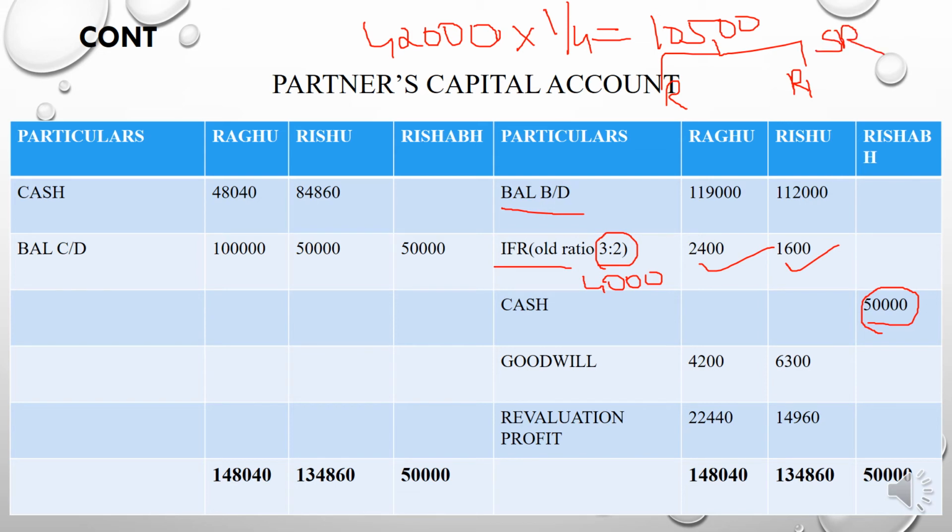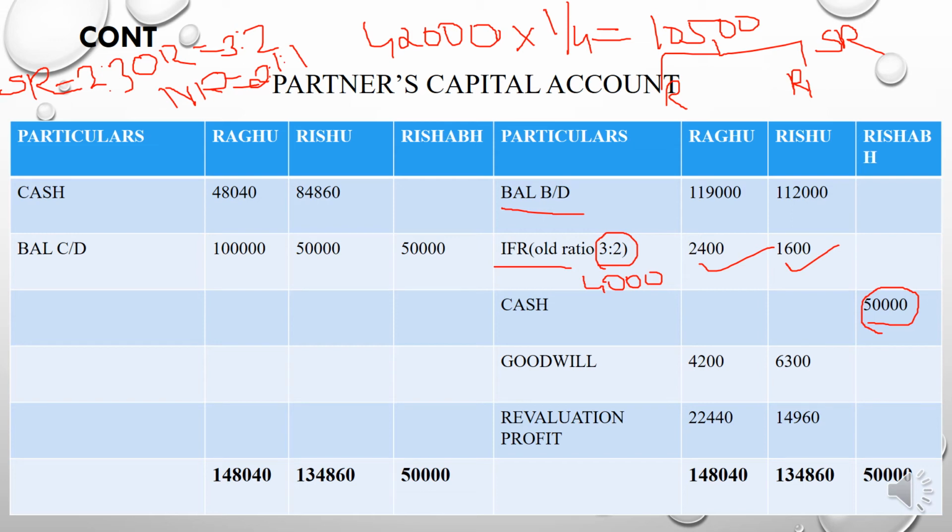And what is the sacrificing ratio? The old ratio is already given, that is 3:2, and the new ratio is also given. What is the new ratio? 2:1:1. And what is the formula for calculating the sacrificing ratio? Yes, old ratio minus new ratio. If you deduct the new ratio from the old ratio, you will get 2:3 as the sacrificing ratio.